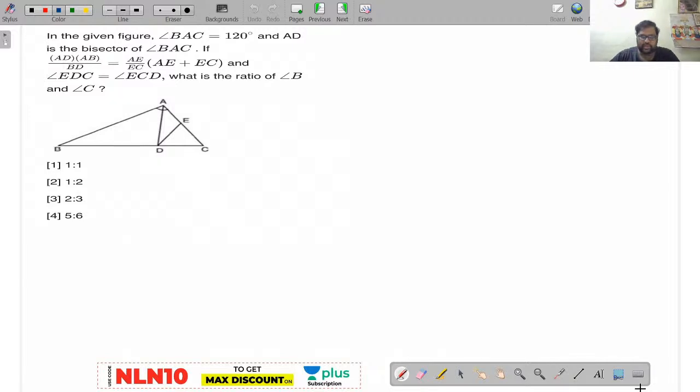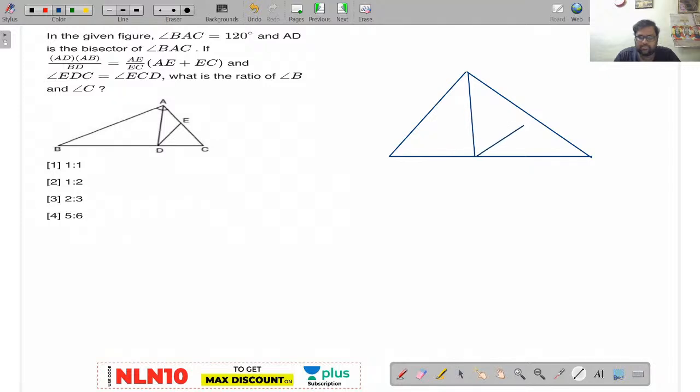So I'll draw the diagram also for you. Now I'll not give any hints. I will wait for at least one person to answer this. A, E, D, C, B. I'll write down only the basic points given there.